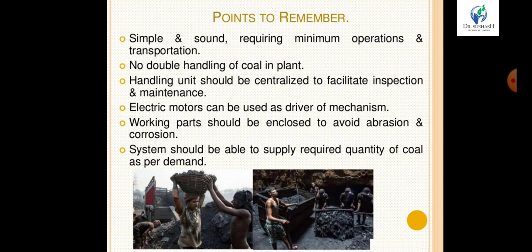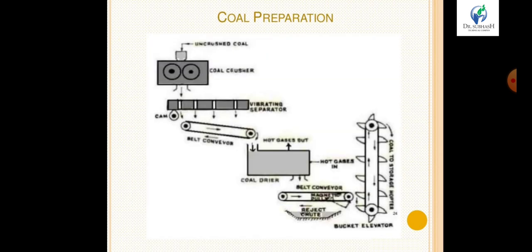Some points are important to remember. Simple and sound screening, minimum operation of transportation. There is no double handling of coal in the plant. Handling units should be centralized and facilitate inspection and maintenance. Electric motors can be used as driving mechanism. The working parts should be enclosed and avoid abrasion and corrosion, and the system should be able to supply the required quantity of coal as per our demand.